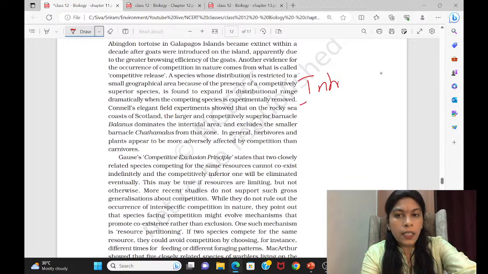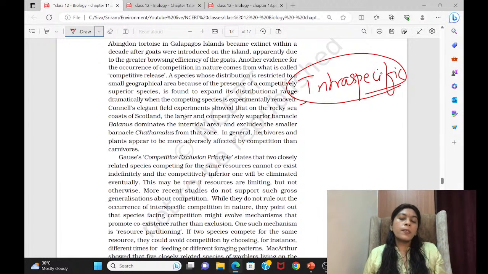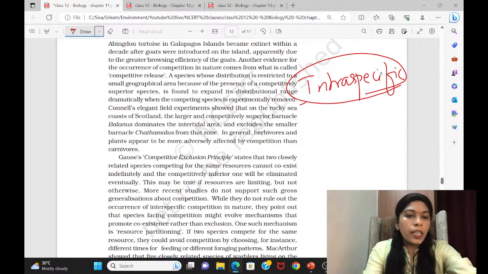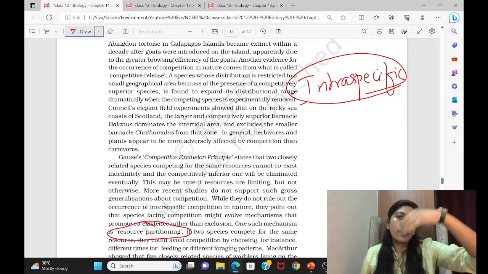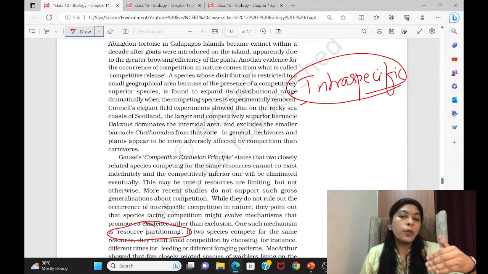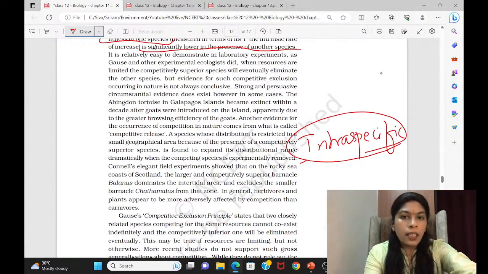Like interspecific, there is intraspecific, which happens between the same species. But what happens here? There is definitely resource partitioning. They are saying that instead of killing themselves, at least the interspecific will lead to extinction of the species. That is, if one species keeps on increasing in numbers, that is why they have given another example also.